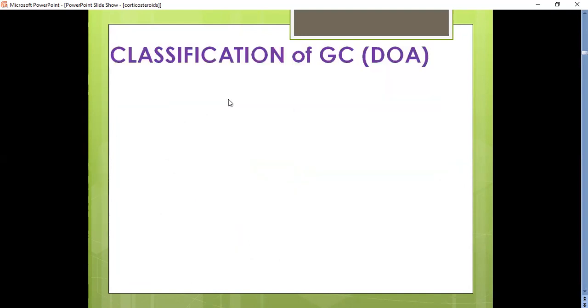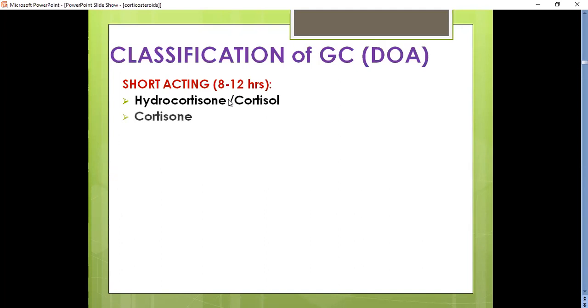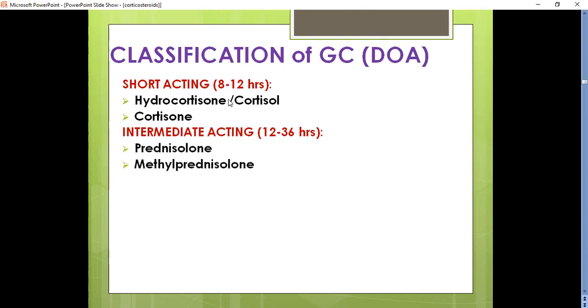Okay, next, coming to the classification of glucocorticoids, there are short-acting glucocorticoids: hydrocortisone or cortisol, and cortisone. Coming to intermediate-acting glucocorticoids, they act for about 12 to 36 hours. They are prednisolone, methylprednisolone, and triamcinolone. Next, long-acting glucocorticoids: their action will last for 36 to 72 hours, that is about 3 days.